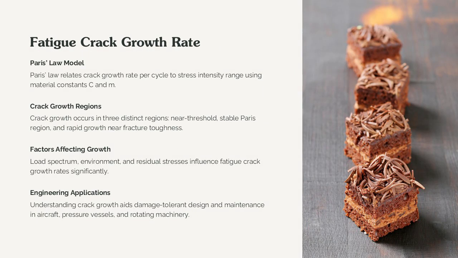Fatigue crack growth describes how existing cracks propagate under cyclic loading. Paris law models this behavior as da/dN equals C times open parenthesis delta K close parenthesis to the power m, where da/dN is the crack growth rate per cycle, delta K is the stress intensity range, and C and m are material constants. Crack growth occurs in three regions: near threshold, slow growth; Paris region, stable growth; and rapid growth approaching fracture toughness or K_IC.